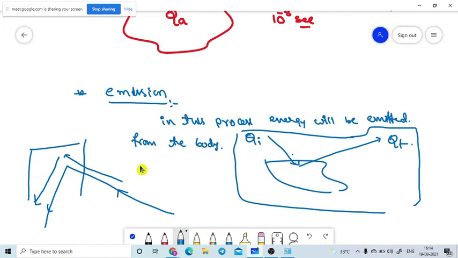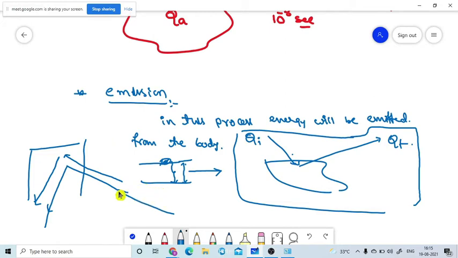After some time, some portion of energy comes out from the body because the higher excited electron comes down to its ground state. According to Bohr's theory, if the electron comes from the excited state to the ground state, the same energy as the gap between them will be emitted from the body. Are you getting or not? So emission is completely different. Please note this down.